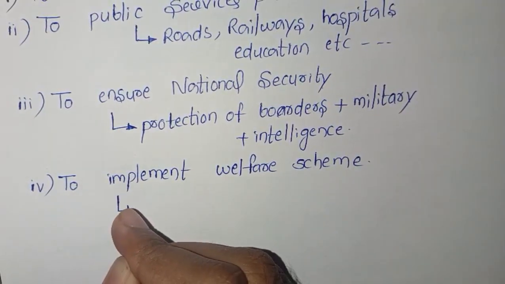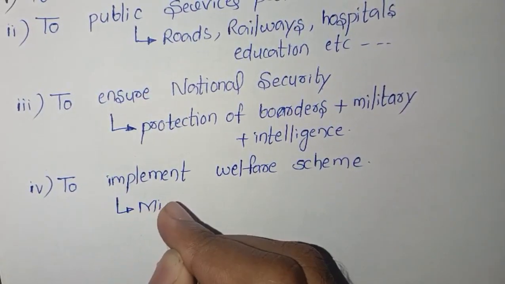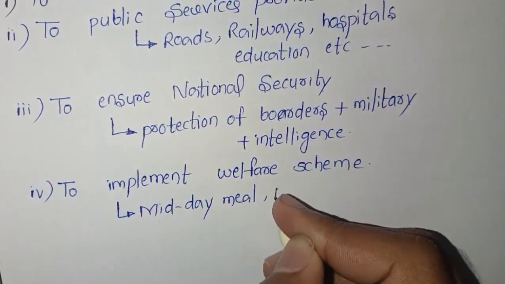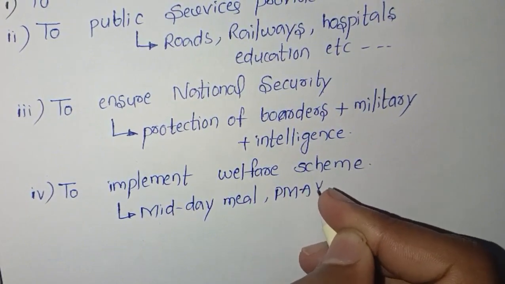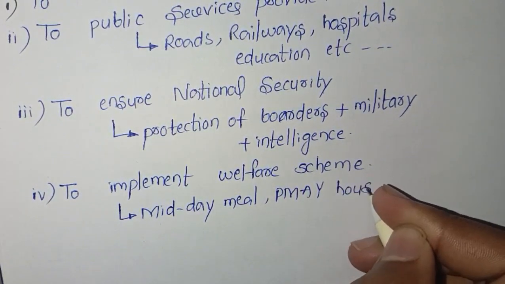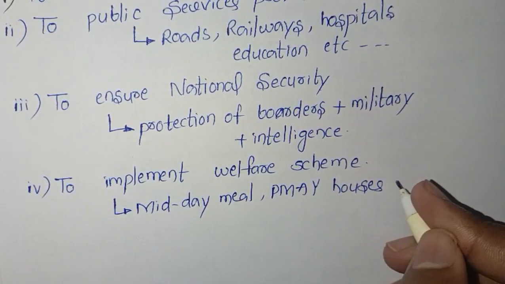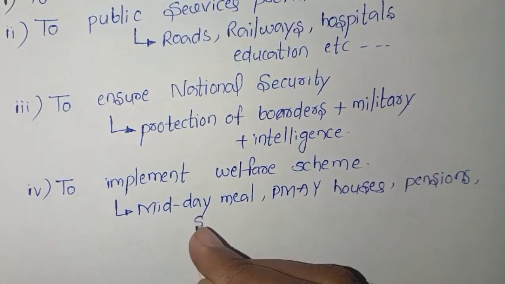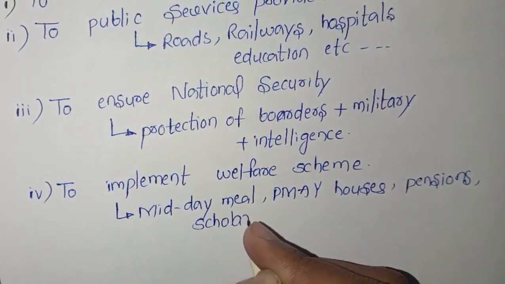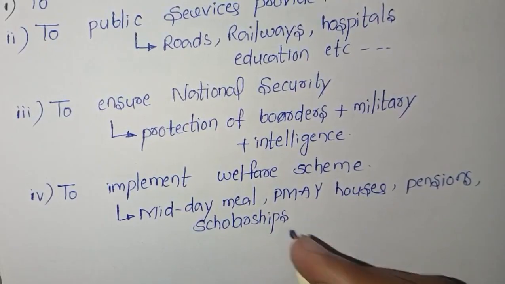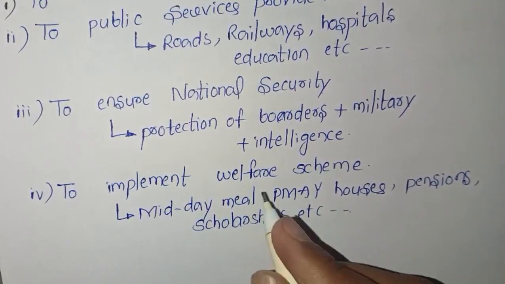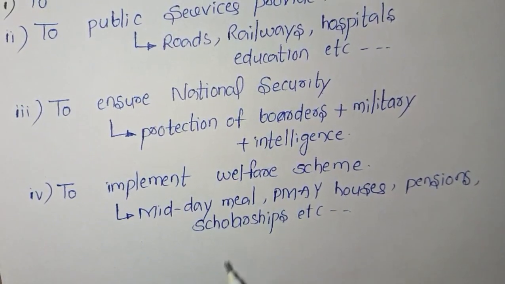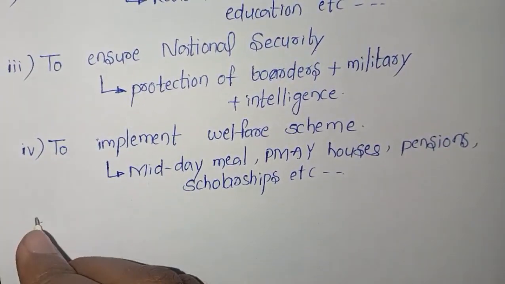Welfare schemes are nothing but, here, midday meal, PMAY houses, pensions, scholarships, etc. I hope you understood. To implement the welfare schemes also we need government. Without government we cannot implement anything. Now the fifth one we will discuss.